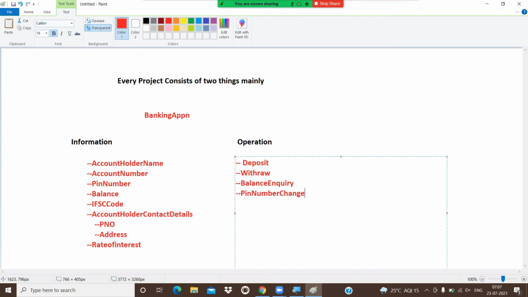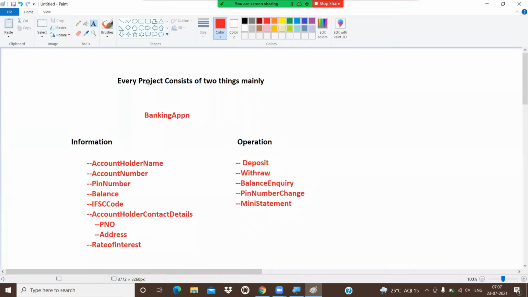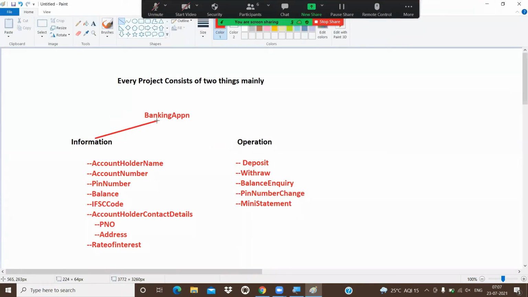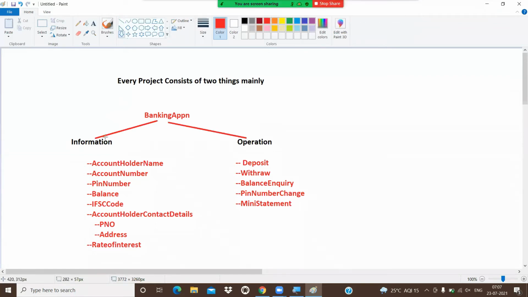So deposit, withdraw, balance inquiry, PIN number change, money transfer, mini statement, all these things come under what? Operation. Each and every project consists of mainly two things. One is the information, and the other one is operation.